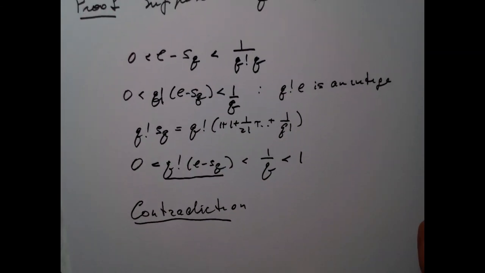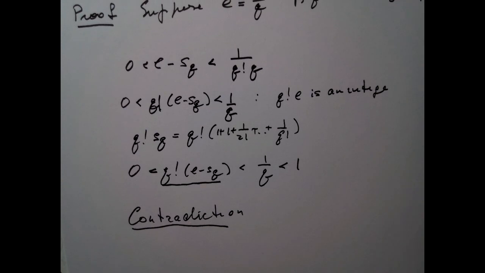Isn't it cute? Let me just say one little bit, and that is the fact that the questions about which numbers are rational, which numbers are irrational, which numbers are transcendental is of great interest in mathematics. So what we are showing here is that e is an irrational number.